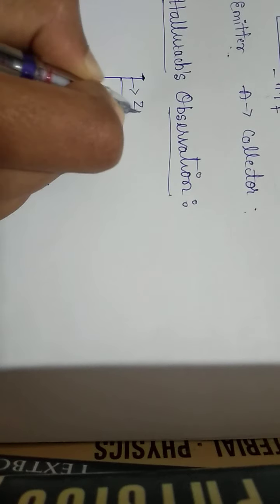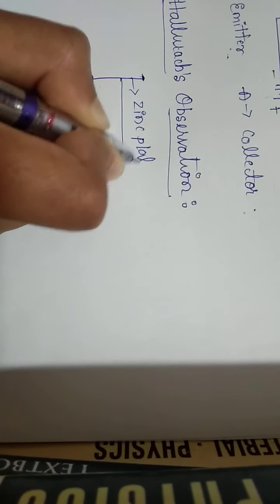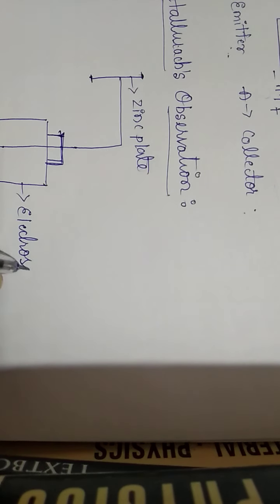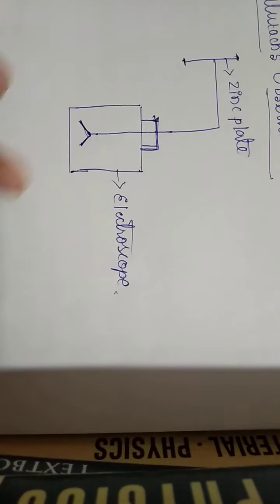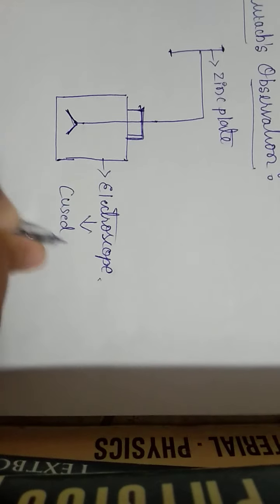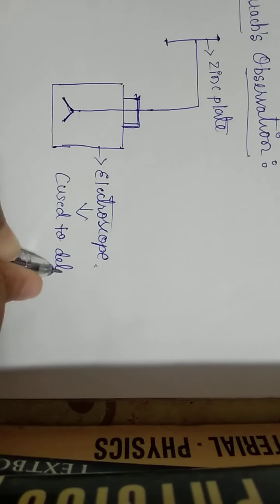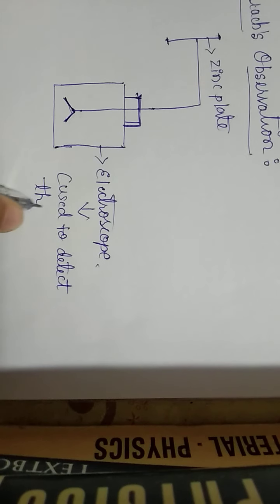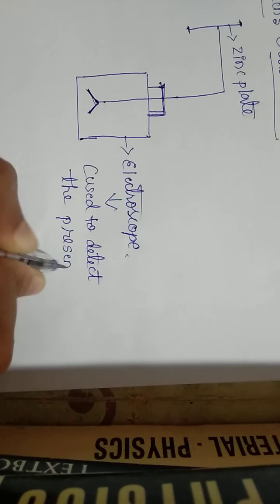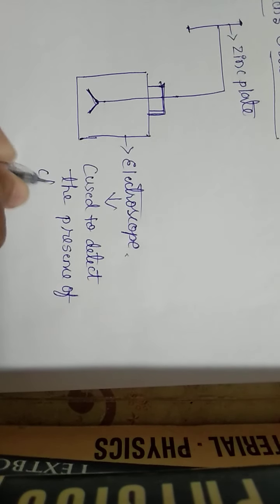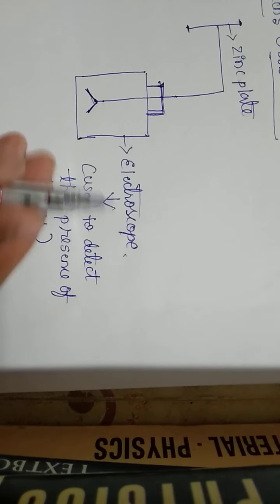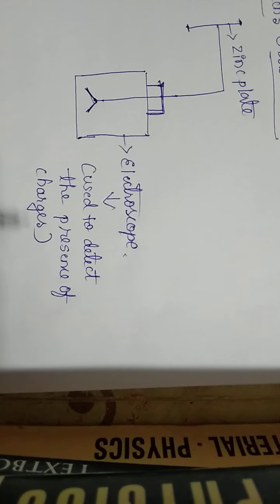It is the zinc plate and this one is the electroscope. And we already know that an electroscope is the device used to detect the presence of charges.